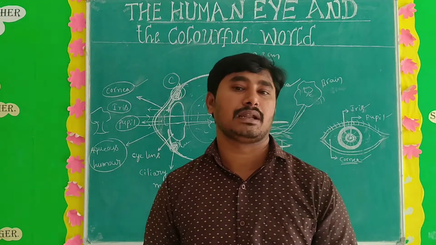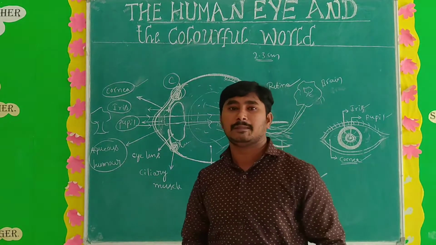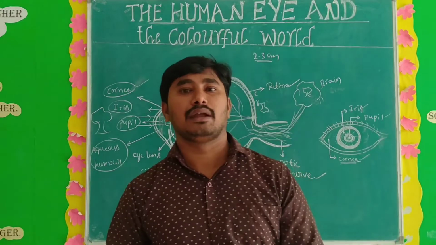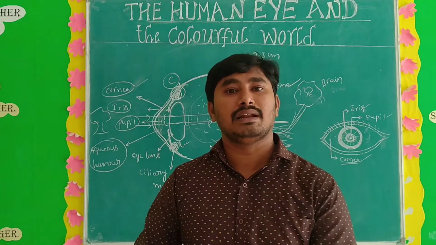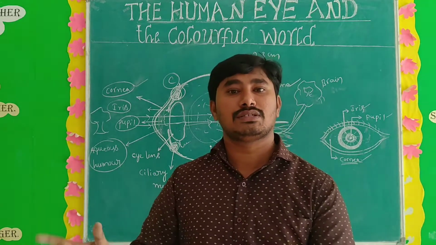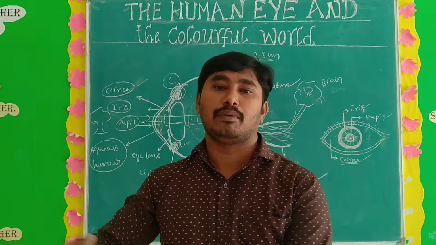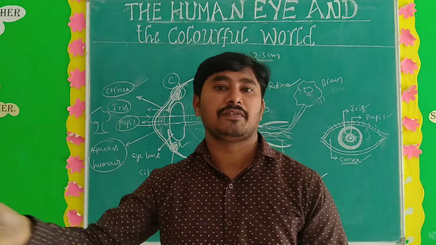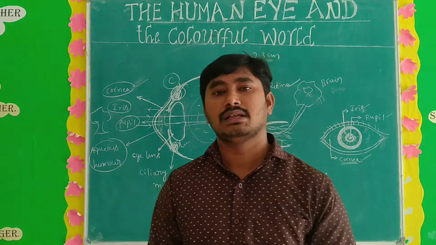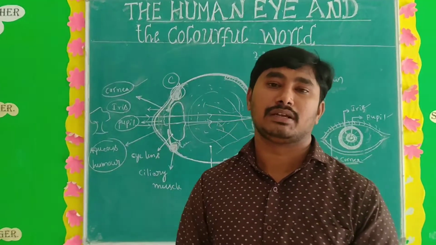Understand? That is very important: power of accommodation. Next, what is meant by near point? Near point means the minimum distance at which we can see the object without strain. The near point of the human eye is 25 centimeters, meaning up to 25 centimeters we can see the object without strain. That is nothing but near point.